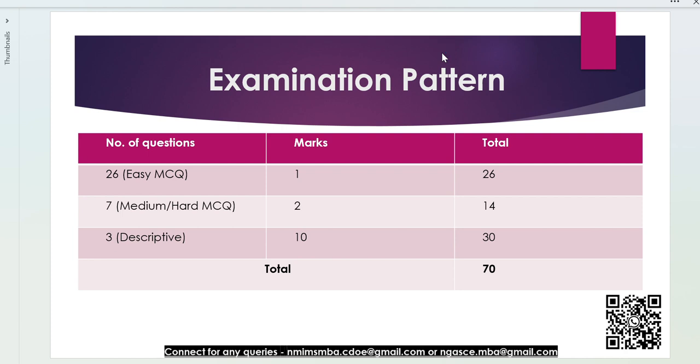And one important thing is, for the MCQ questions you will get 4 options, and for descriptive you need to write the answers. There is no limit on the word count. There might be some questions which you can cover in 200 or 300 words, or maybe some lengthier ones for which you need to cover 500 words or maybe more than that.